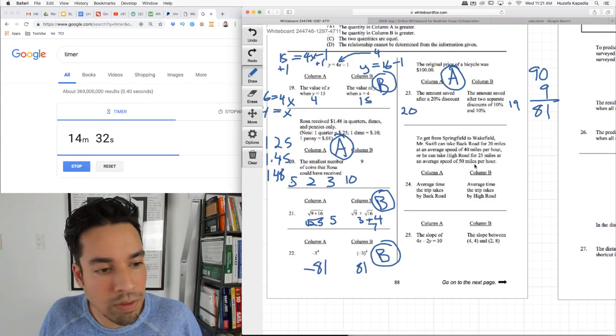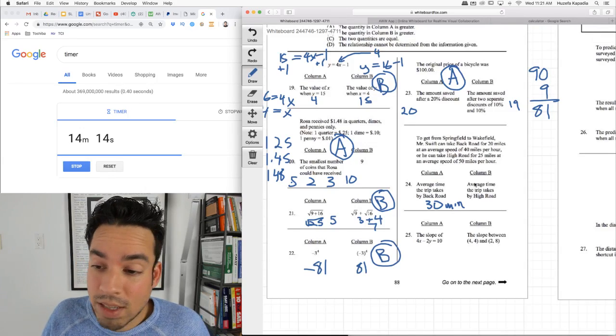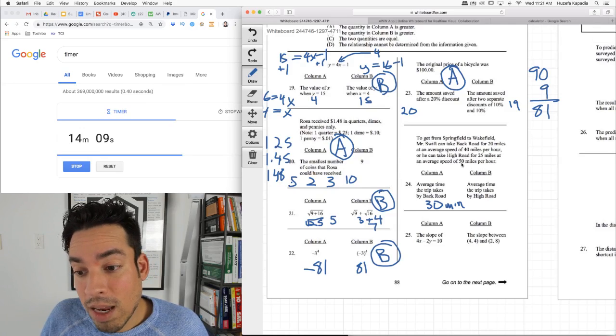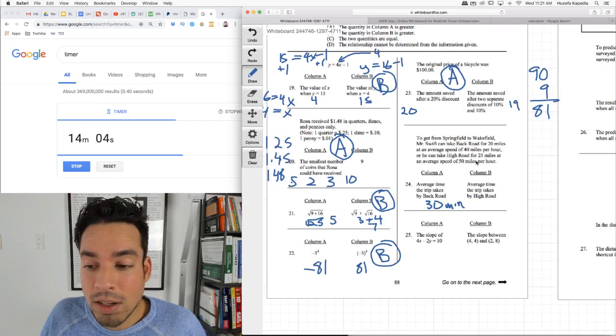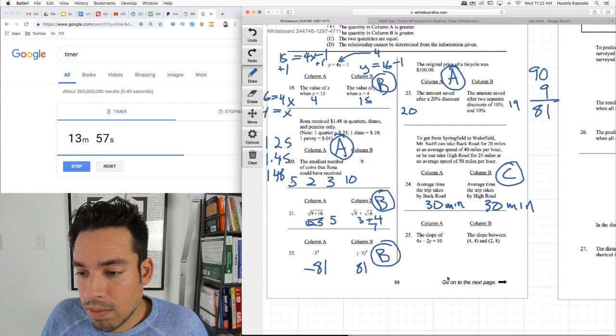To get from Springfield to Wakefield, Miss Swift can take a back road for 20 miles at an average speed of 40 miles per hour. Okay, so 20 miles at 40 miles per hour, and that means this takes half an hour, or 30 minutes. Because if we're going 40 miles, that would be 1 hour, so 20 miles is half of that, half an hour. Or he can take a highway for 25 miles at an average speed of 50 miles per hour. Same thing: he'd go 50 miles in 1 hour. He needs to go 25 miles, which would be half an hour. So guess what? It's the same. 30 and 30.